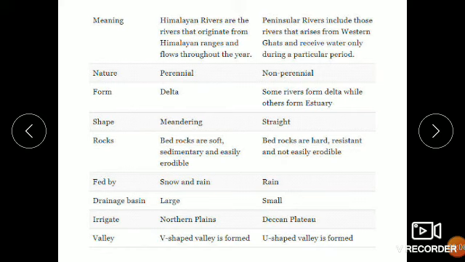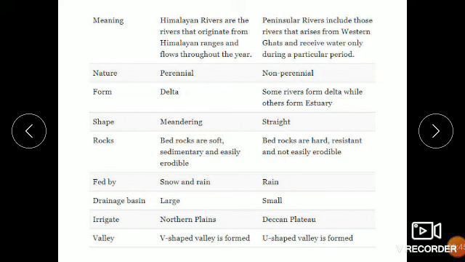Therefore these peninsular rivers are called seasonal rivers. Seasonal river means they are dependent on rain. During the dry season their flow is either reduced or totally stopped. Compared to Himalayan rivers, they are shorter and shallow. Why? Because there is no continuous flow over there. So these peninsular rivers are shorter and shallow.